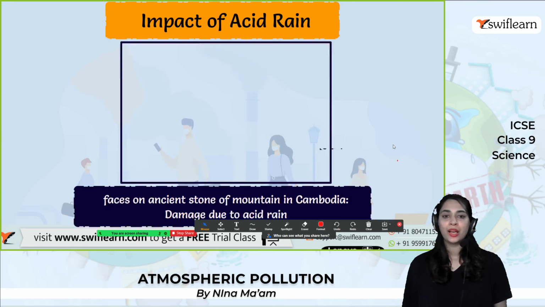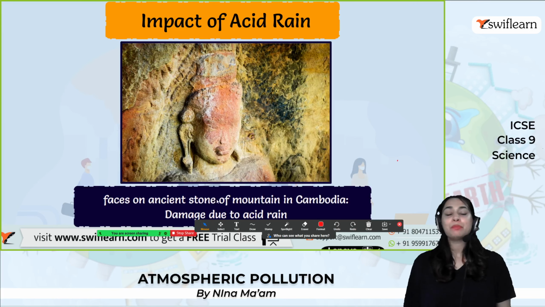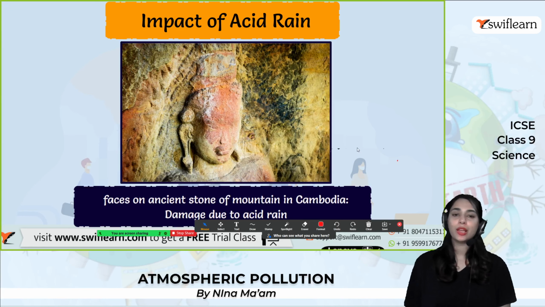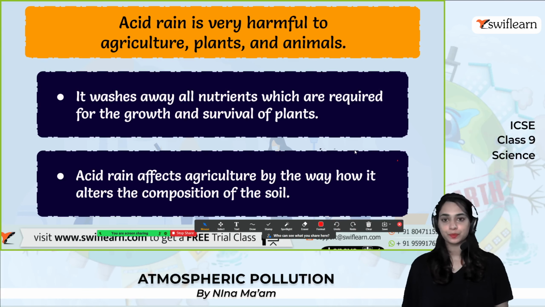Alright. So what are the impacts of the acid rain? Due to the acid rain, the monuments, right, we have a lot of monuments like Taj Mahal and the ancient stone of mountain in Kabuja, everything will be less attractive because it will get damaged due to the acid rain. You can see that the Taj Mahal is not that white anymore. It's a pale yellowish color because of the acid rain.